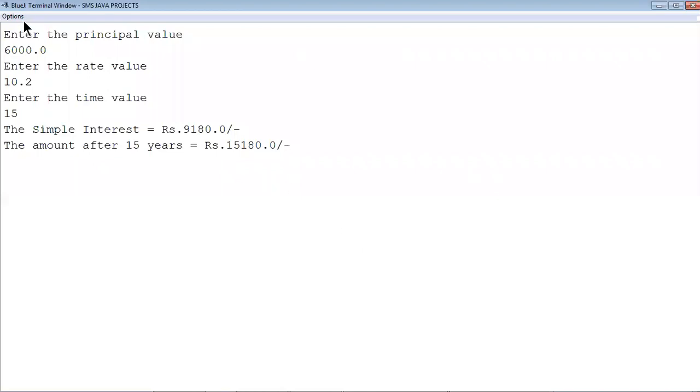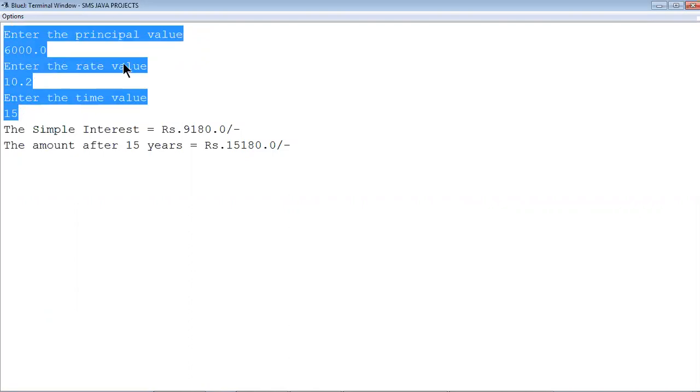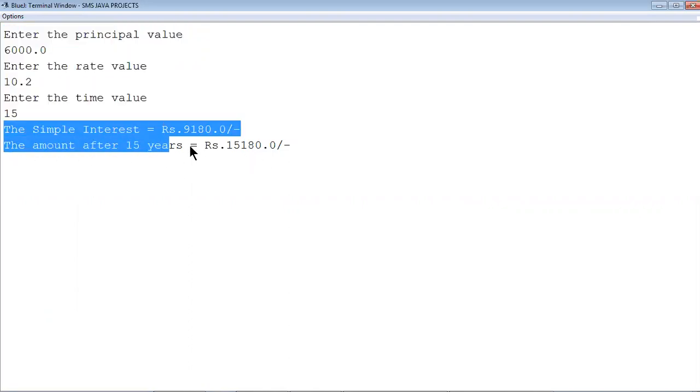Now you tell me, we got this line because of which method? Accept method. And we gave 6,000. This value was taken by which method? Accept method. So from here to here, whatever you can see, all these tasks were performed by the accept method. Then the calculation was done by the calculate method. It was not displaying, and these two lines are coming because of the display method.